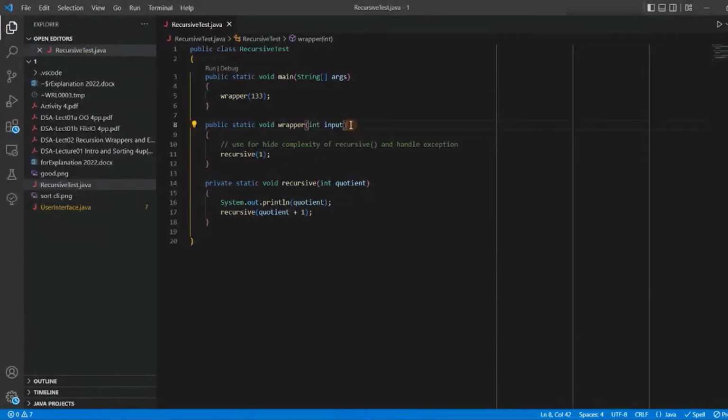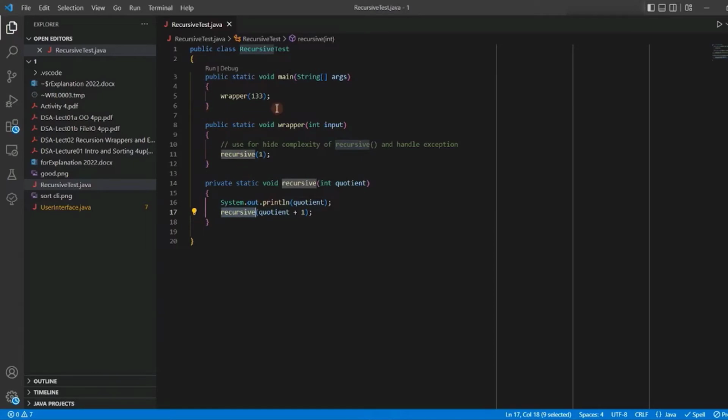Write down in your note. Normally when we write recursion, we got two functions. Listen carefully. The first function is the real recursive function. You see the recursive function is calling itself.